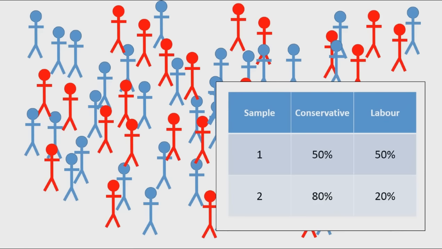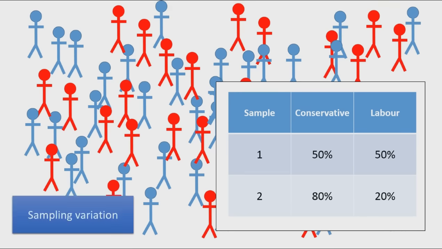Just as a summary of the two samples that we've had, the first sample we had a 50-50 split, the second we had 80% Conservative, 20% Labour. And as I say, this is what is known as sampling variation. Now, opinion poll companies don't just take 10 individuals. They tend to try and get a representative sample, and they consider a representative sample to be about 1,000 voters.